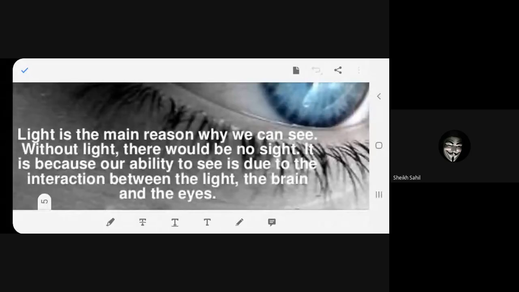All these three are working together. Then and only then can we say that yes, we saw this object. If the brain is not functioning, if the light is not present, or if my eyes are not functioning properly, I will not see anything. Is it clear?